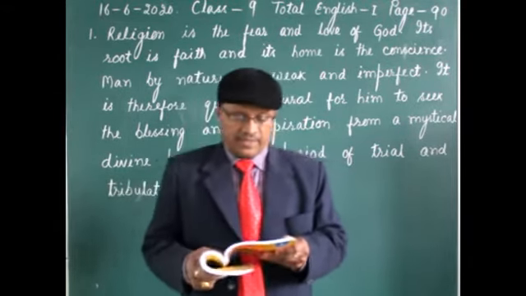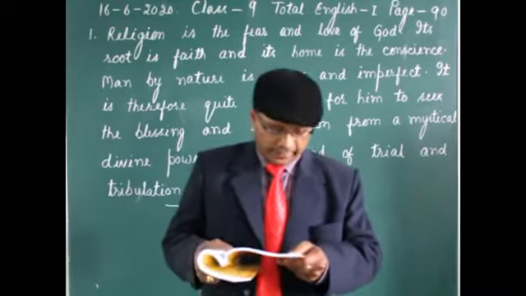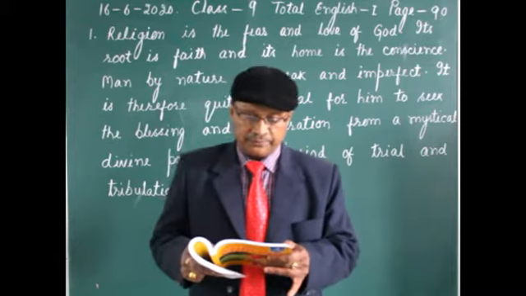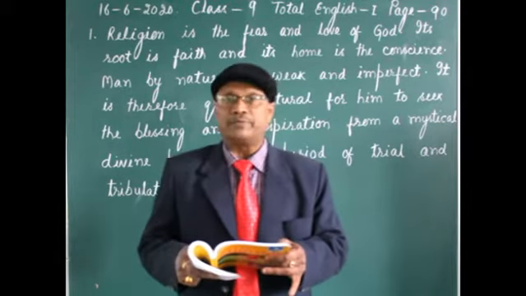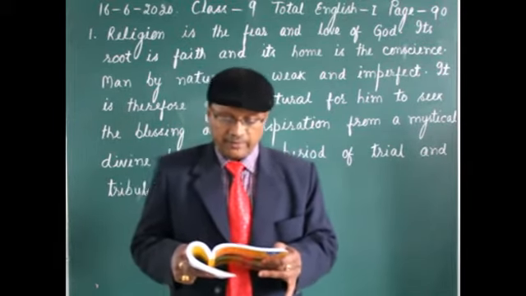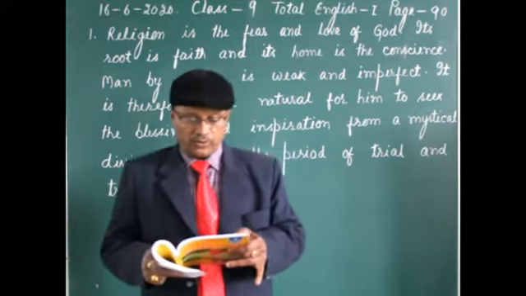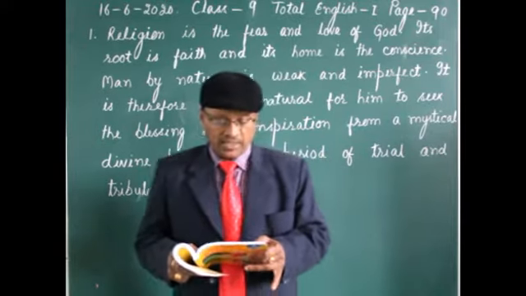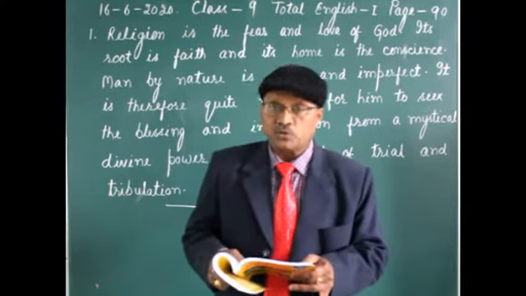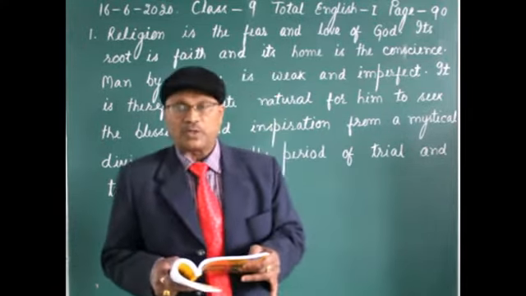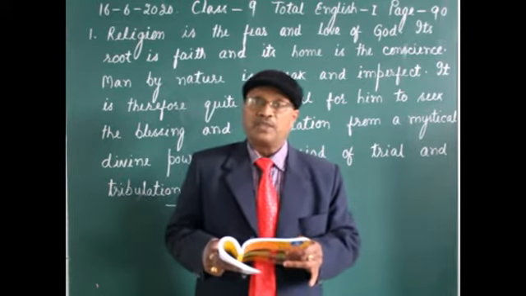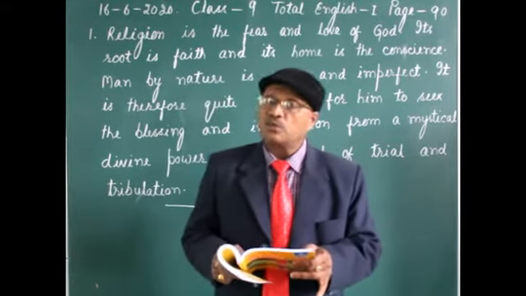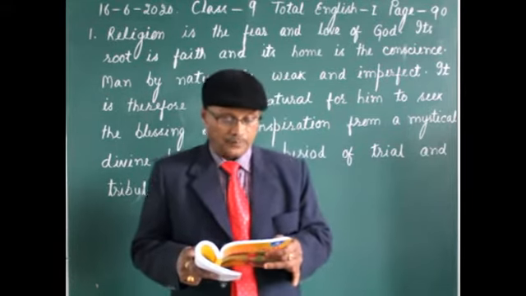See here, question number 1, page number 90. Write a composition of 300 to 350 words on any one of the following. Here, first of all, you have A. You have to read the question carefully. Once, twice, you must read the question and understand it. The question must be clear to you, what the question is asking you to write about.